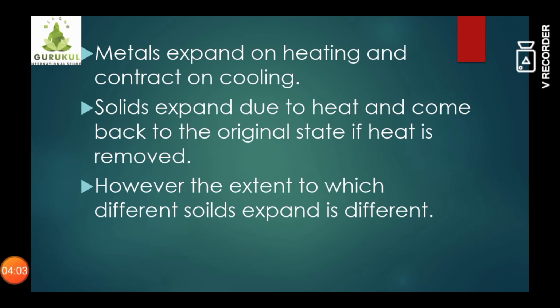Students, just now I explained that solids expand due to heat, especially metals, and we all know that rails are made from metals. If there is no gap between the joints of rail tracks, the tracks would bend. What will happen, students?